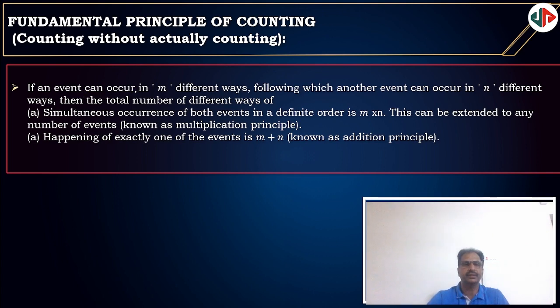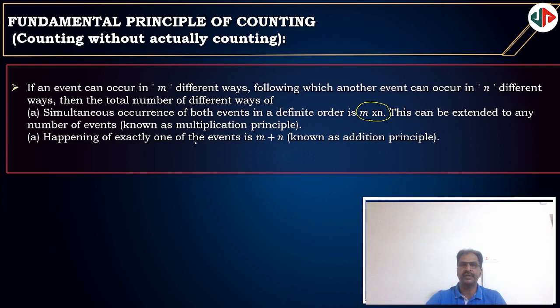If an event occurs in m different ways, following which another event occurs in n different ways, then the total number of different ways in which both events can occur, that is, the occurrence of one event after the occurrence of the other, is m into n. This can be extended to any number of events.